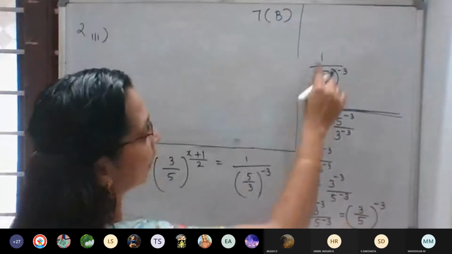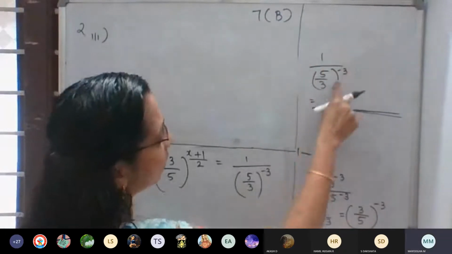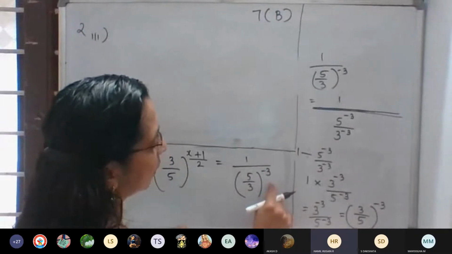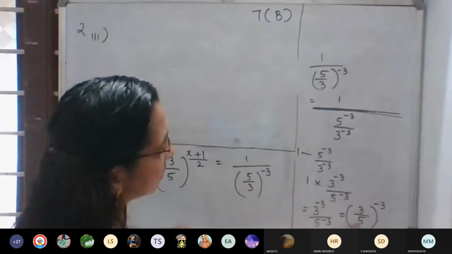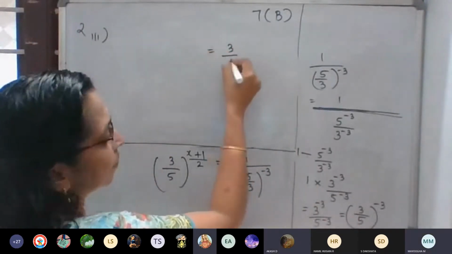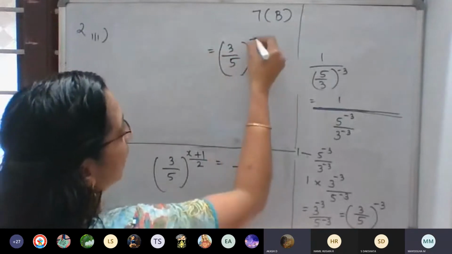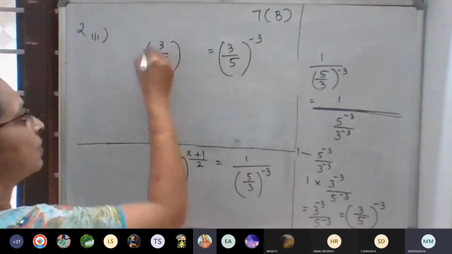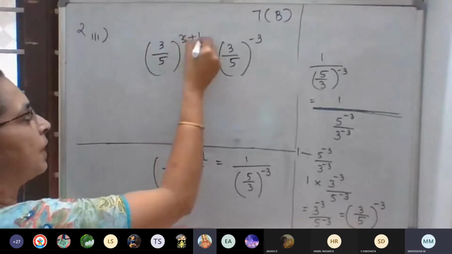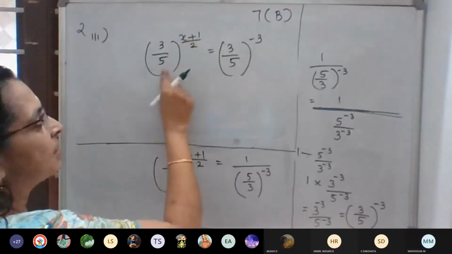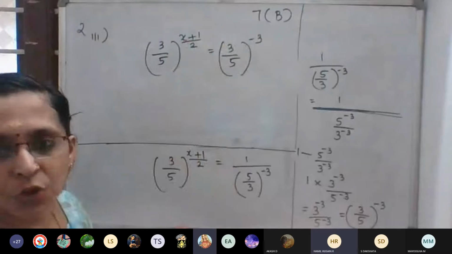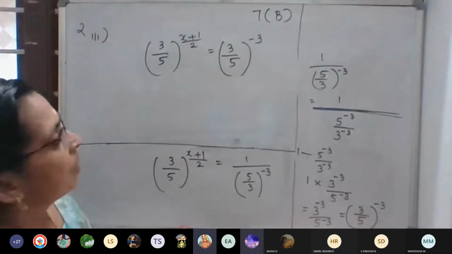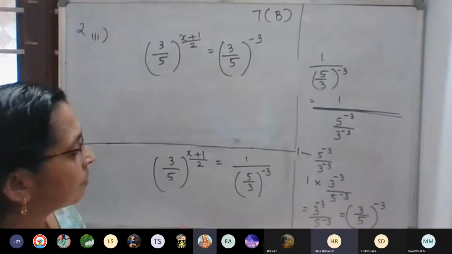So 1 divided by 5 by 3 raised to negative 3 is what? We change this as 3 by 5 all raised to negative 3. Then what about the LHS part? 3 by 5 whole raised to x plus 1 by 2. Same base, so we can equate the same powers, x plus 1 by 2. Understood now? Yes, ma'am.